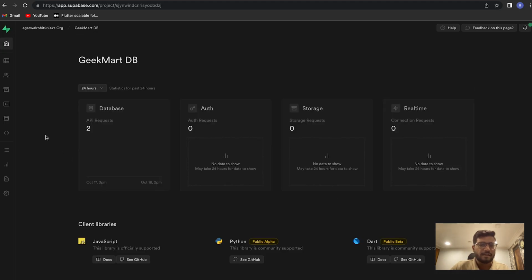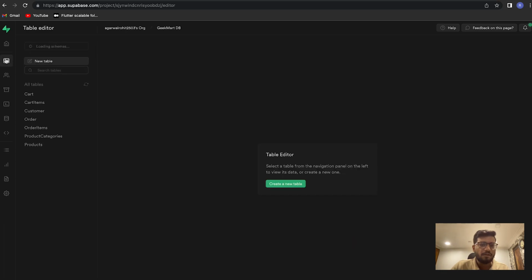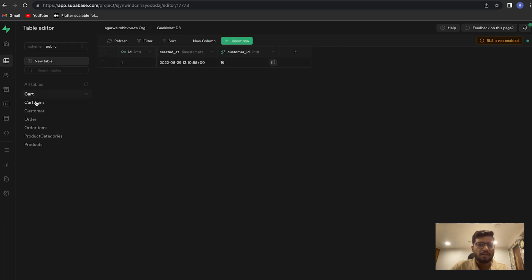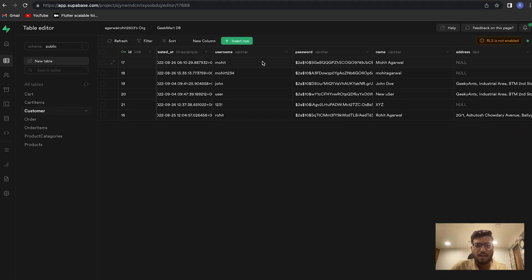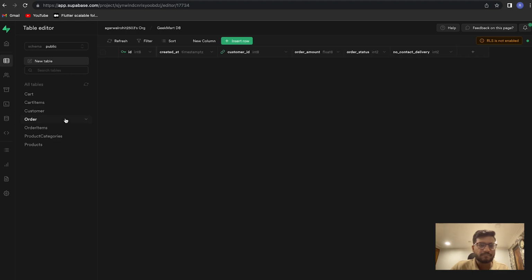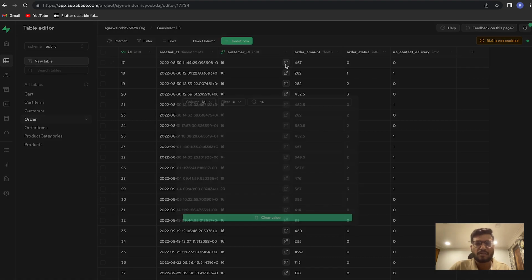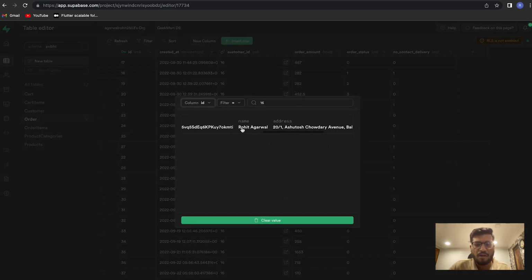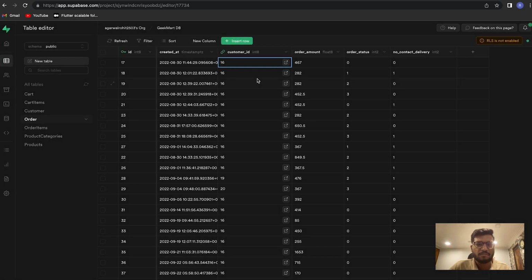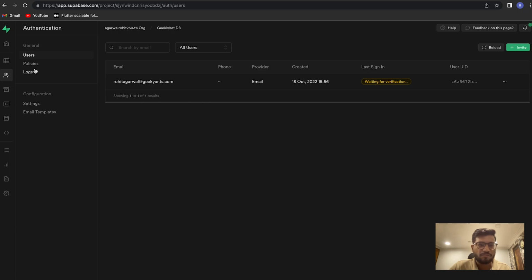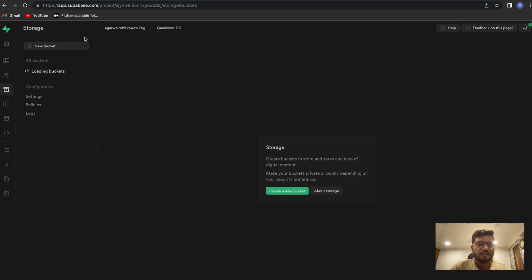Moving ahead to the console, let me walk you through. This is a database I created in order to handle my e-commerce project. This is how you can easily manage all the tables. You can see these are my different tables and these are my users. In this way you can access all the database. Now over here I can see a particular customer. I can click on it and get all the data stored for that particular customer. And this is where we can handle the authentication. You can even write different email templates to send to different users whenever you want. This is how you can handle all the storage.